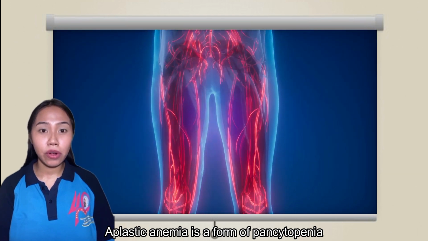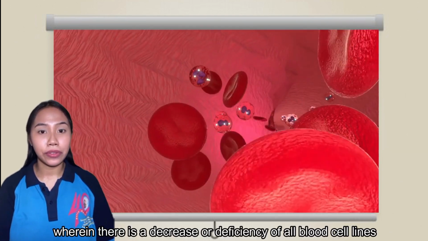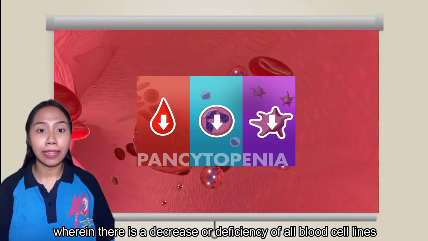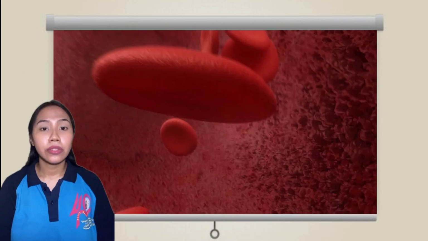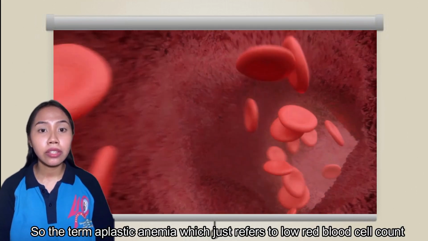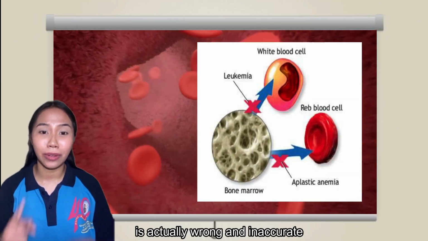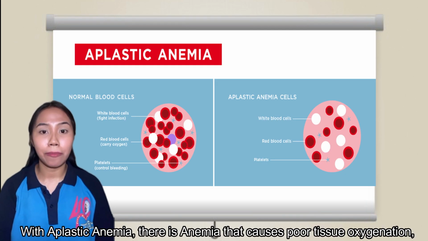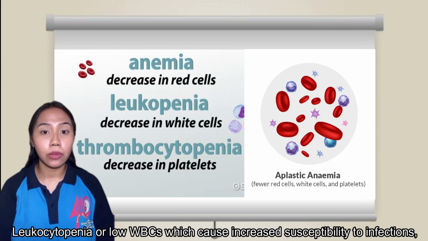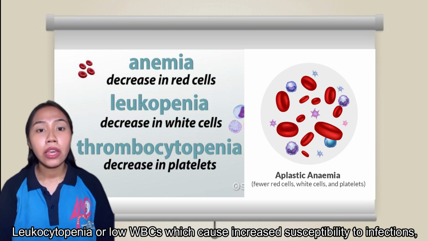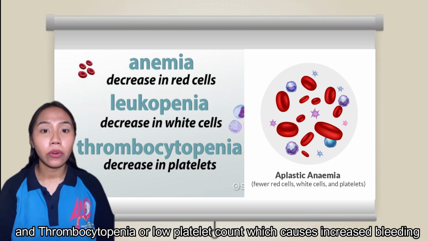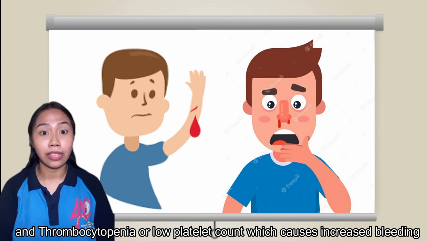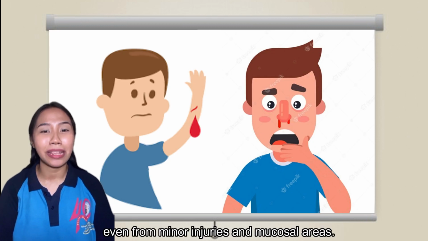Aplastic anemia is a form of pancytopenia wherein there is a decrease or deficiency of all blood cell lines, which includes the red blood cells, the white blood cells, and platelets. So the term aplastic anemia, which just refers to low red blood cell count, is actually wrong and inaccurate. With aplastic anemia, there is anemia that causes poor tissue oxygenation, leukocytopenia or low WBCs, which cause increased susceptibility to infections, and thrombocytopenia or low platelet count, which causes increased bleeding, even from minor injuries and mucosal areas.